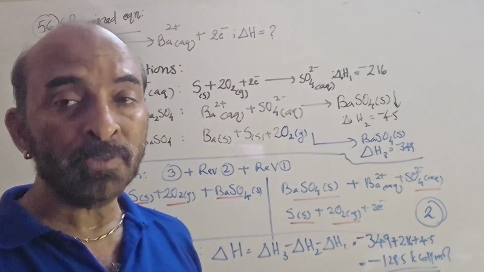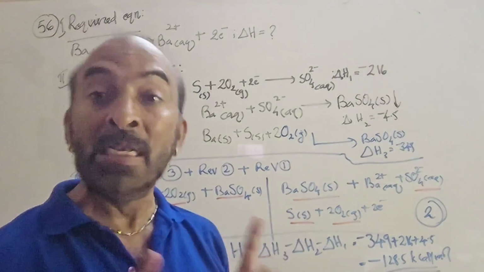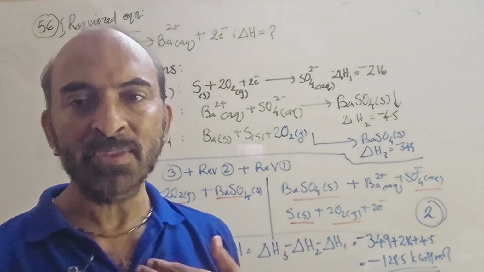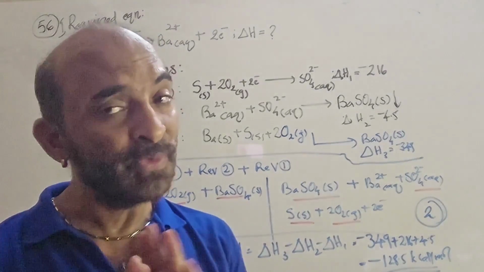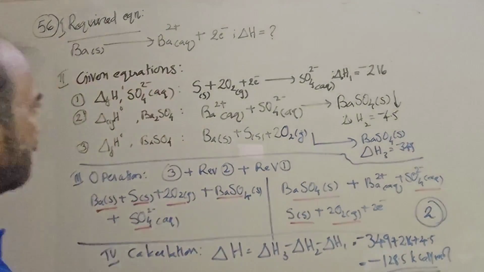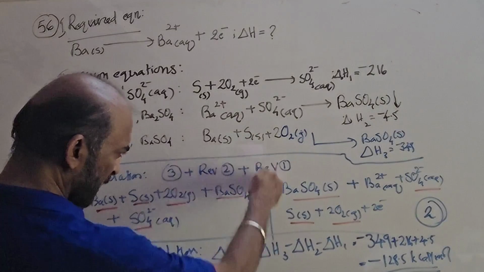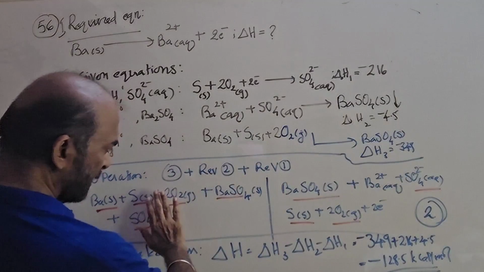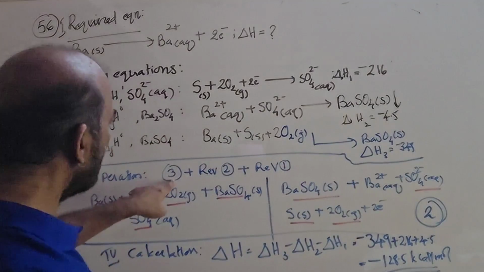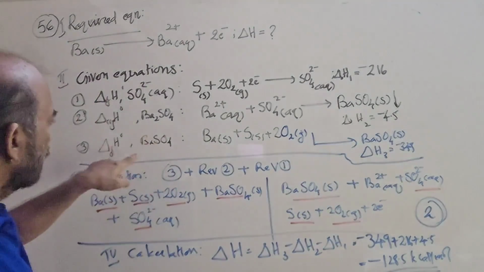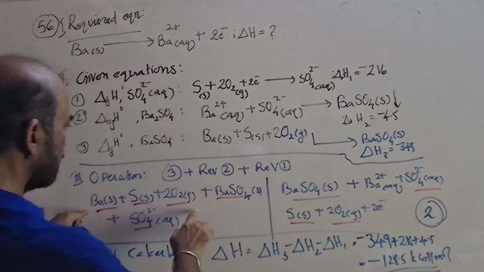What about all other species? In most cases, they get cancelled. We will verify them, for our own satisfaction, that they are getting cancelled. Otherwise, we are not going to get the answer. See what to do. Operation: I have drawn a line here. On this side we write reactants, on this side we write products. First thing, 3 has to be taken as such. Look at equation 3, this one. So these 3 reactants I write on this side.